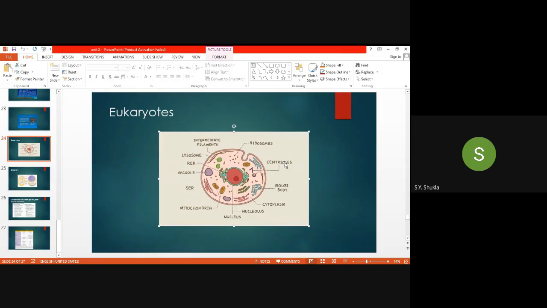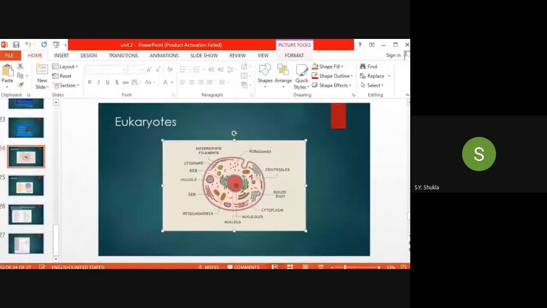Have you heard of microtubule formation in the cell cycle? At the metaphase plate there is a pulling of chromosomes. The tubules there are nothing but the microtubules.